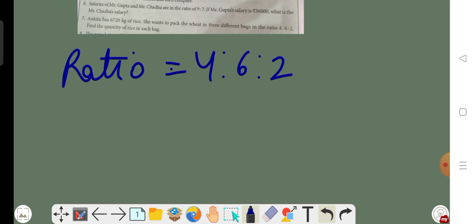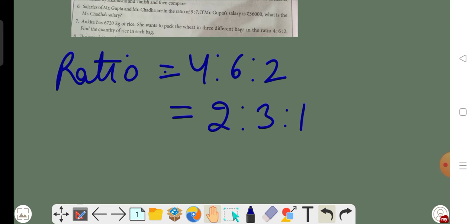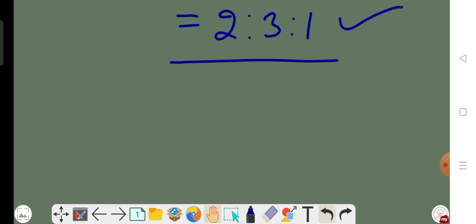Now we can simplify this ratio, beta. This ratio will be 2:3:1, because 2 is the highest common factor between all. Okay. Now what do we have to do? We have to find the quantity of each bag. To find the quantity of each bag, let us suppose the common factor between these all 3 bags will be x. Okay, because this is the ratio of their quantity. How much rice can be held by each bag?